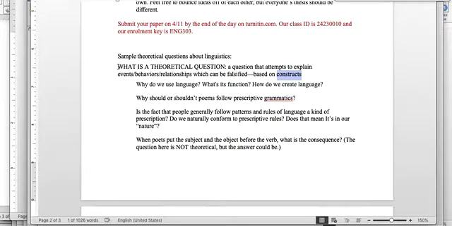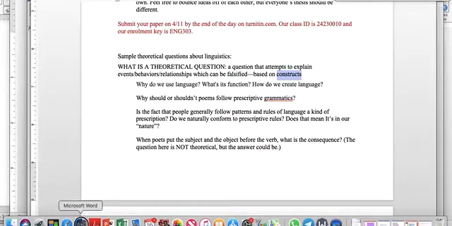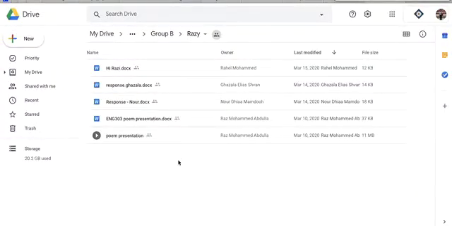Supposedly you did some of this already. Either you asked theoretical questions or talked about those implications in your presentation, but honestly, most of you did not do that, so you have a little bit of work to do. But many of you did give feedback to your peers, and many of you asked theoretical questions. So let's just take a look at an example of some of those questions that you asked.